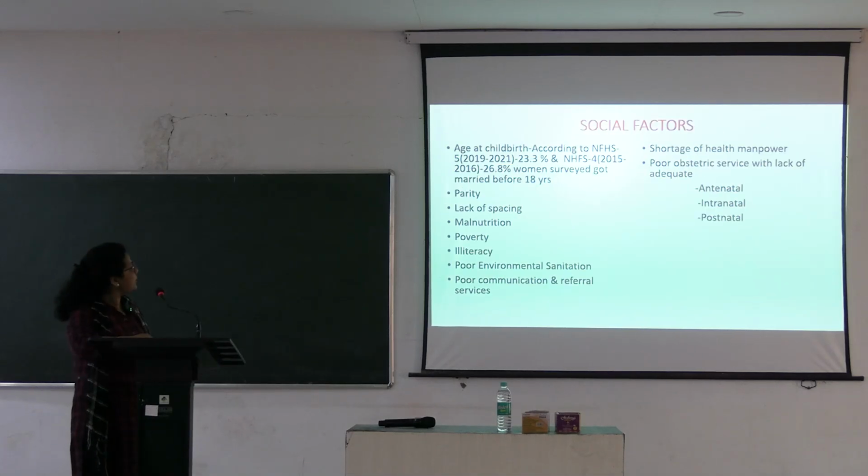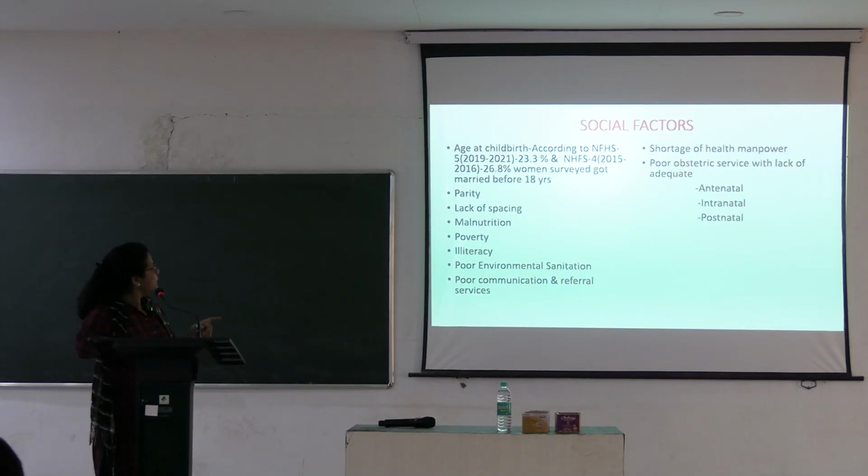The social factors, say age at childbirth, this is very important. If a teenage pregnancy is there, she is still growing up. She has the demands of an adolescent child. On top of that, you put in a pregnancy. So there is a double demand. So this can cause maternal morbidity. Parity, she is becoming pregnant too frequently, 1 to 2 years after she is getting pregnant. She is becoming multiparous. The body doesn't have the time to recover in between pregnancies. So this is another cause.